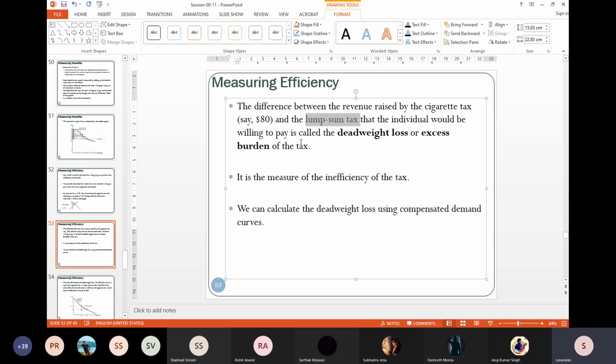So this difference in revenue, which is being generated through a different taxation system, we'll call a deadweight loss or excess burden of the tax. This measures what we call the efficiency of tax, or in this case, when deadweight loss is there, the inefficiency of the tax.